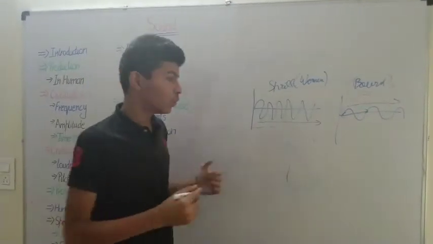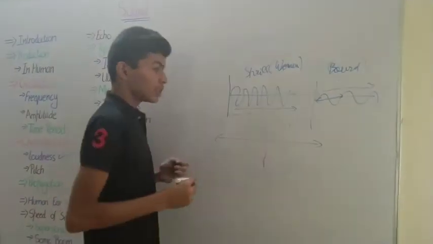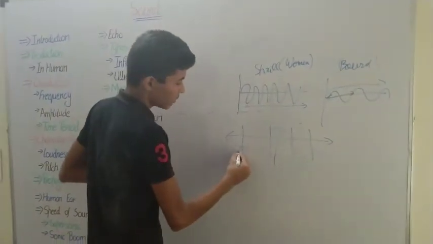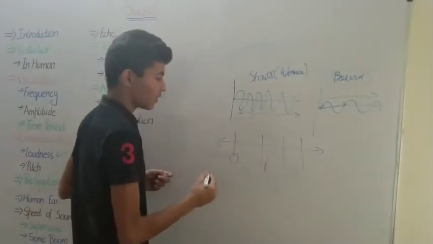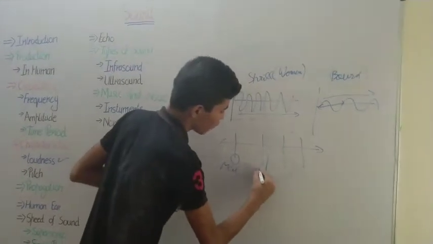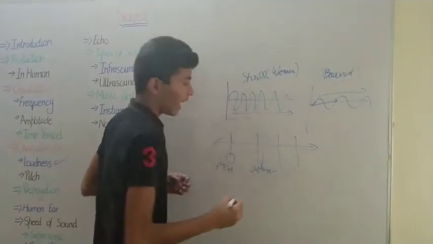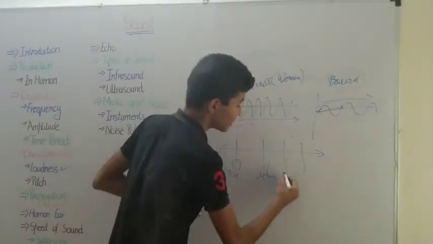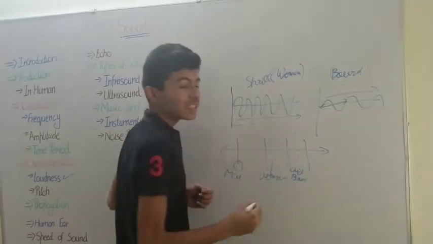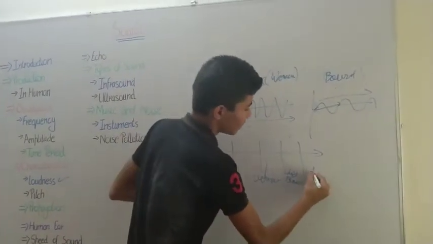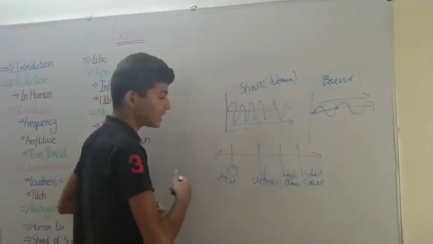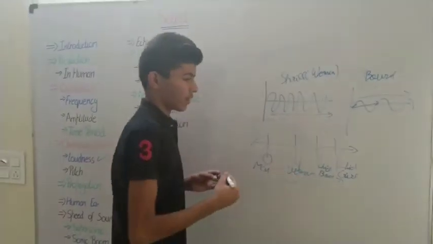So let me review this. These are the frequencies. The lowest frequency is from a man, then the next is a woman, and the third is a child, that is a boy. And the highest frequency is by a girl child. So the frequency is increasing in this order.